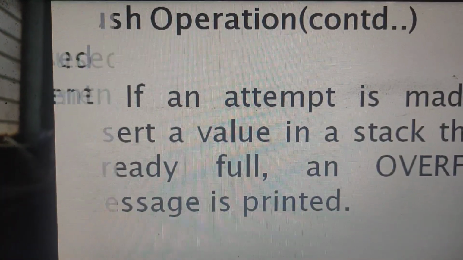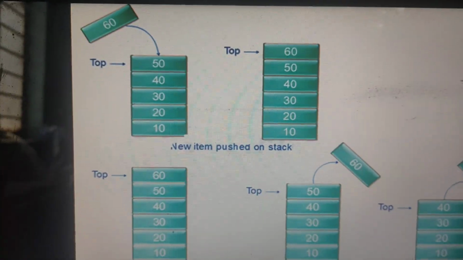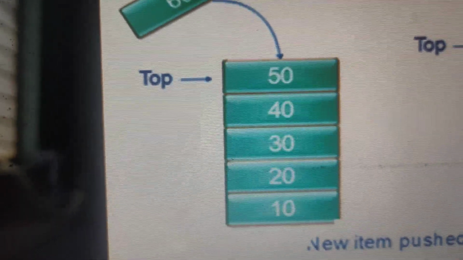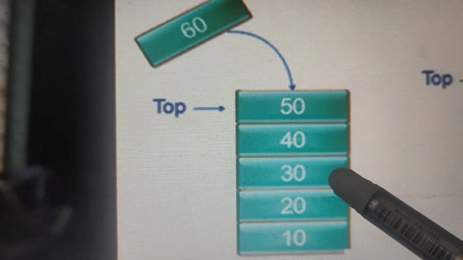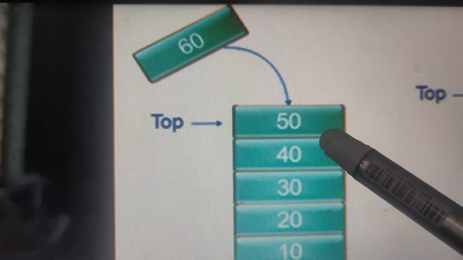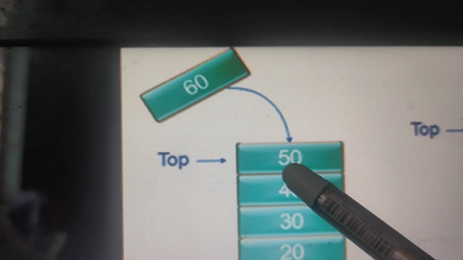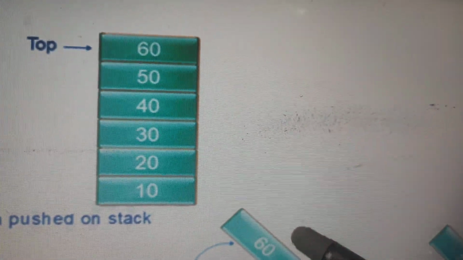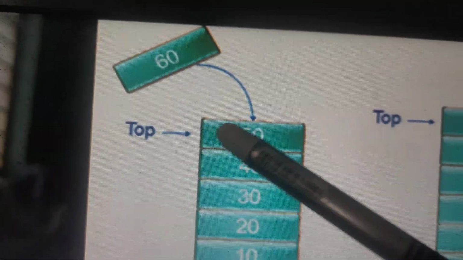Now the next concept after push and pop operations, let us assume one simple example: 50, 40, 30, 20, 10. The first inserted value is 10, the second is 20, the third is 30, the fourth is 40, and the fifth is 50. So the last inserted value appears at the topmost position of the stack. If you want to insert 60, it will be placed after 10, 20, 30, 40, 50, so the topmost position changes.